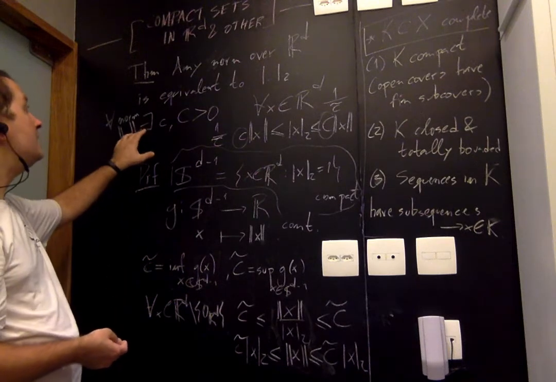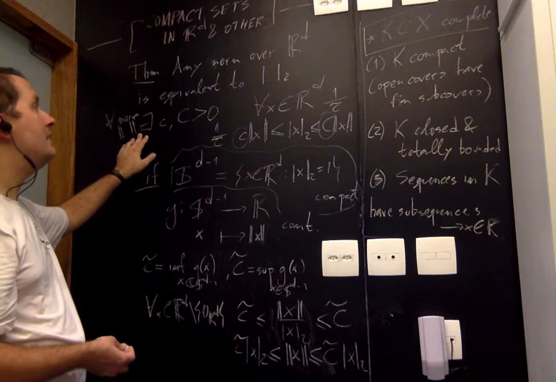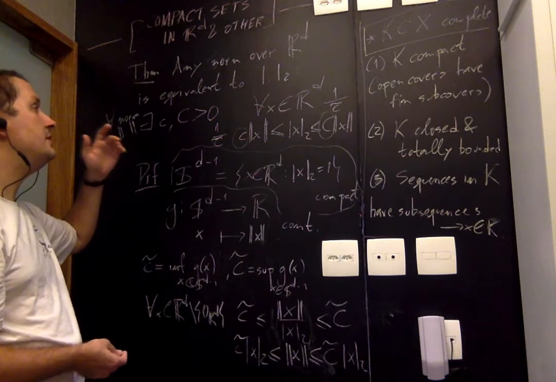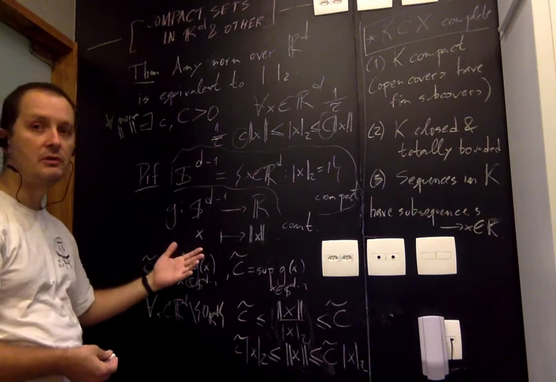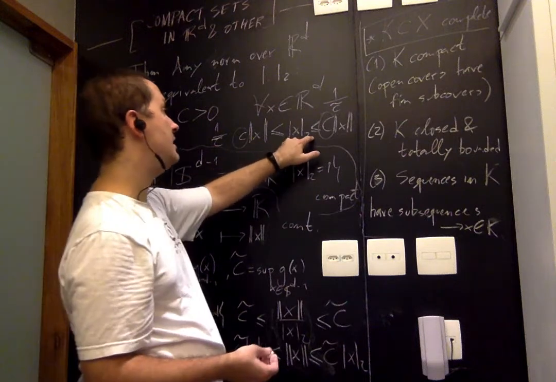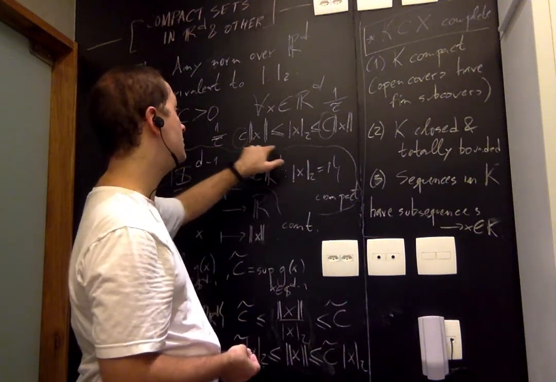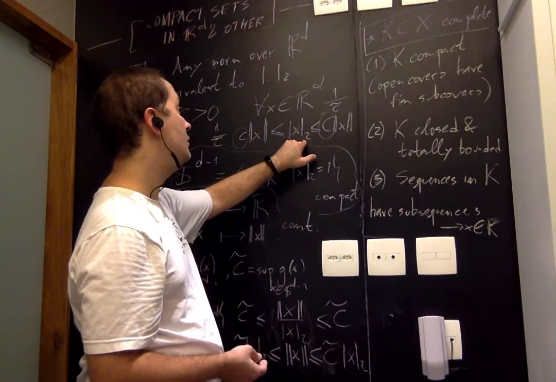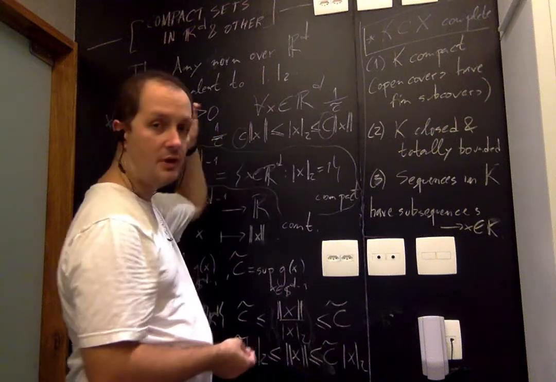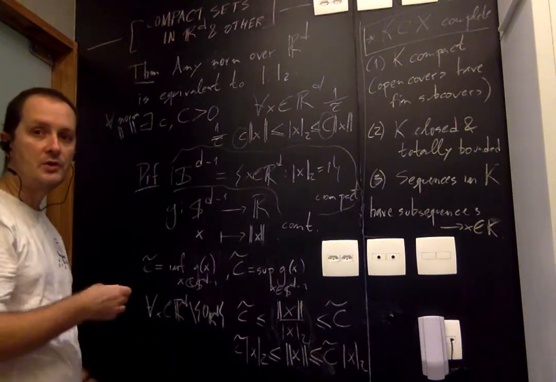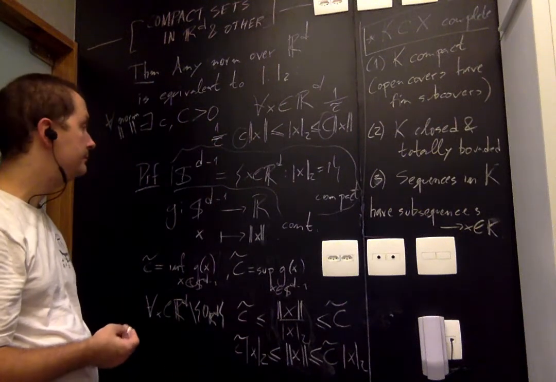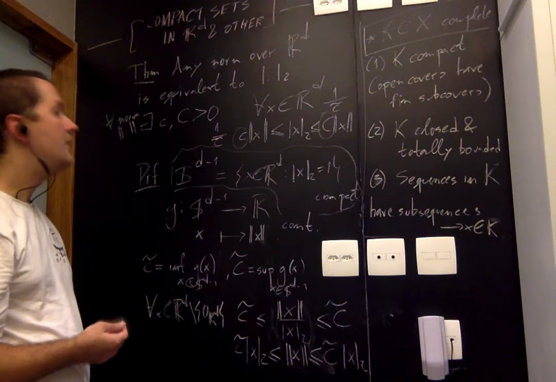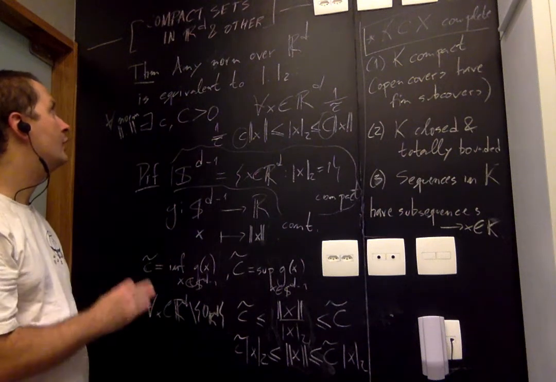And now I proved this equivalence of norms, meaning that basically all norms on Rd give you the same topology, the same notion of convergence, and there is even this quantitative relationship between the two norms. You can bound one norm above and below by the other up to constant factors. Of course, these constants depend on the norm. Okay, so that's what we wanted to do for Rd.